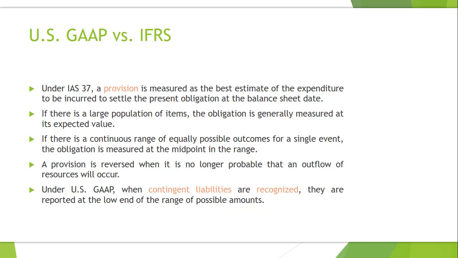Under US GAAP, when contingent liabilities are recognized on the face of the balance sheet, they are reported at the low end of the range of possible amounts. So that's a difference between IFRS and US GAAP.